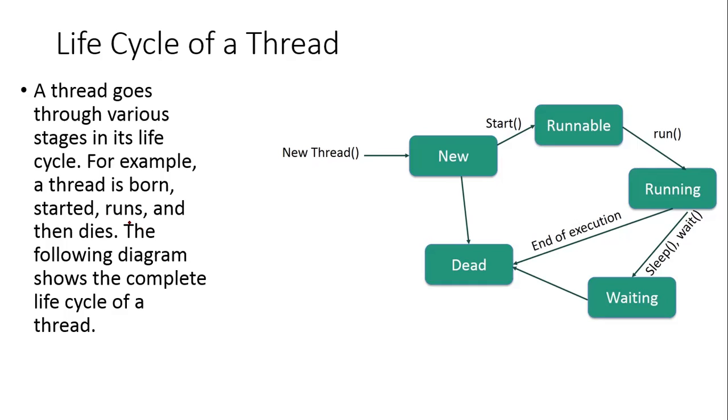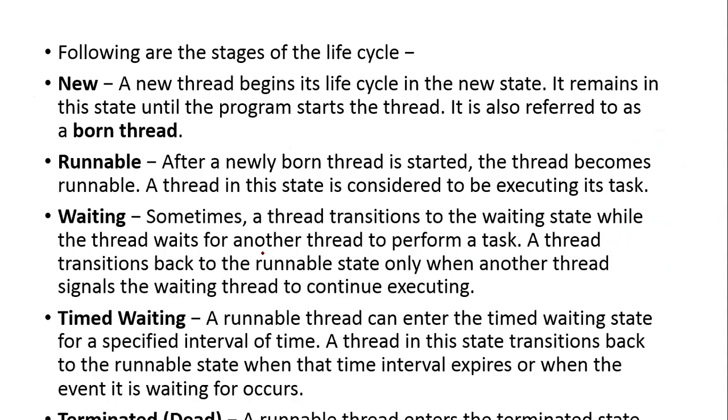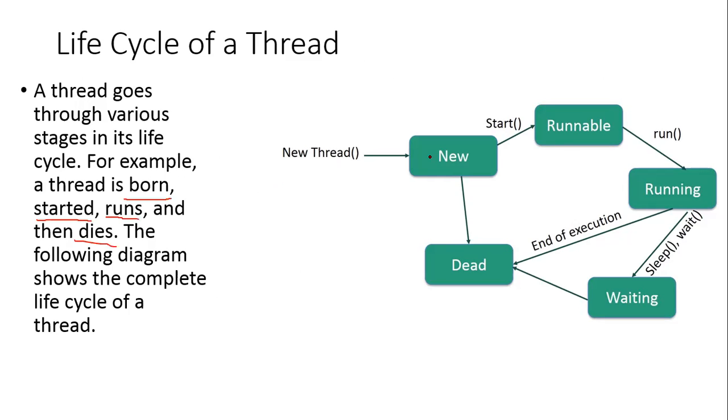So, the life cycle of threads has various stages. It has stages like born. When I create any new activity, I call it born. When my activity has to start, I call a method called start. When my part of the program is running, I call the status run. And once I finish my process, I call it dead. This I call the life cycle of a thread.